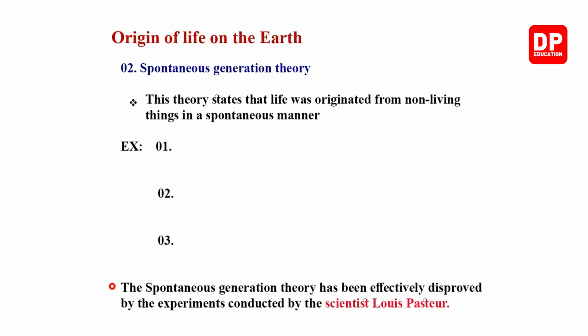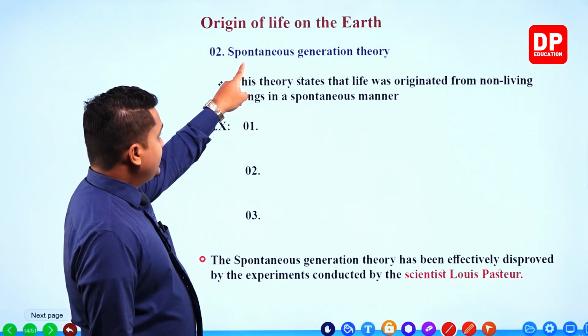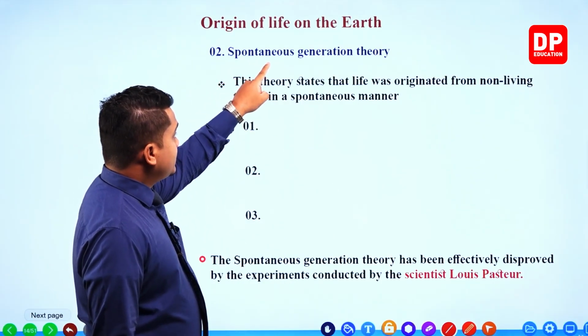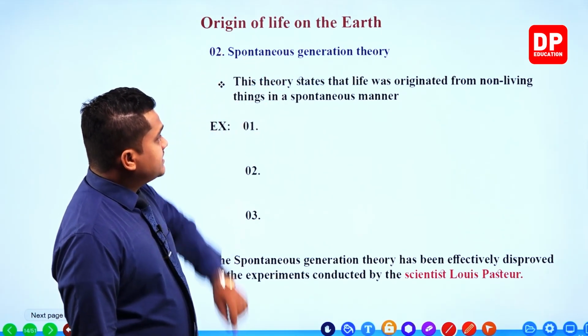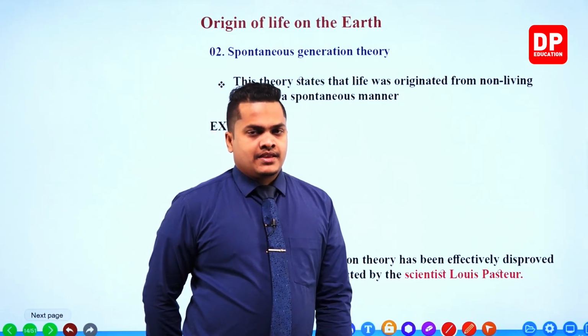Then the second one. The second theory related to the origin of life is the spontaneous generation theory.